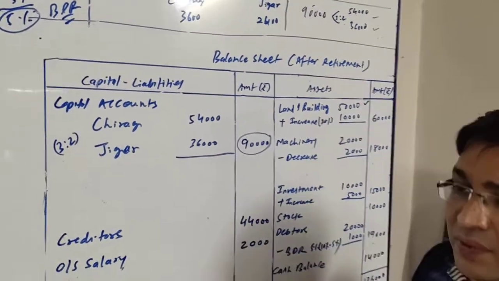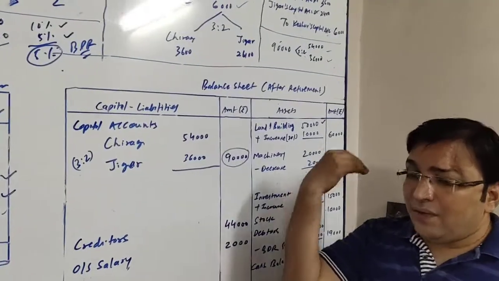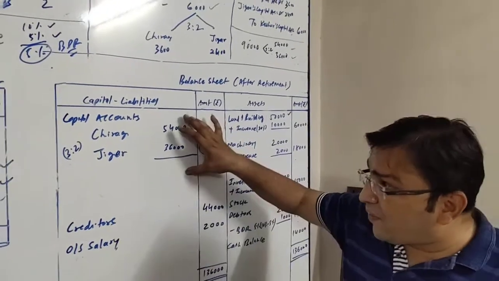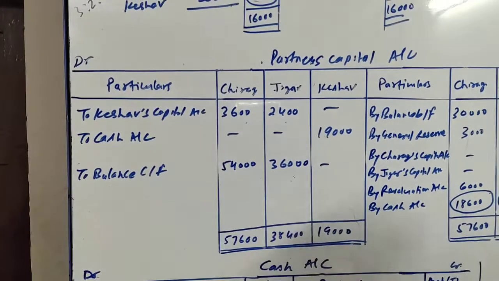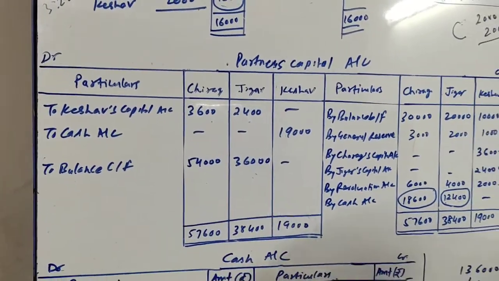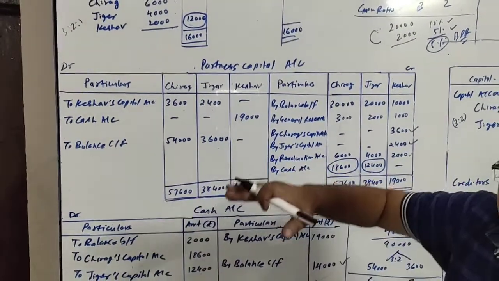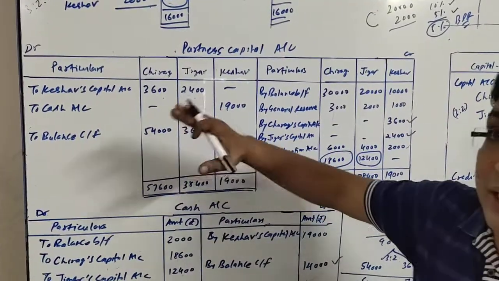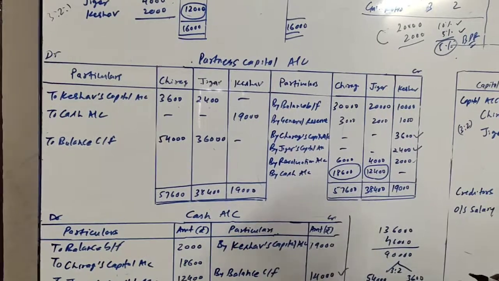So here our balance sheet gets over. Cash account and capital account are yet to be closed. Normally from the capital account we were writing capital in the balance sheet, but in this sum from our balance sheet we will be writing capital in the capital account. So 54,000 and 36,000 will be written here as balance carried forward. Now friends, as this is not the difference, we have not found this by making the difference of the column. 54,000 and 36,000 we have written from the balance sheet, so there is a possibility that a difference comes in this capital account.